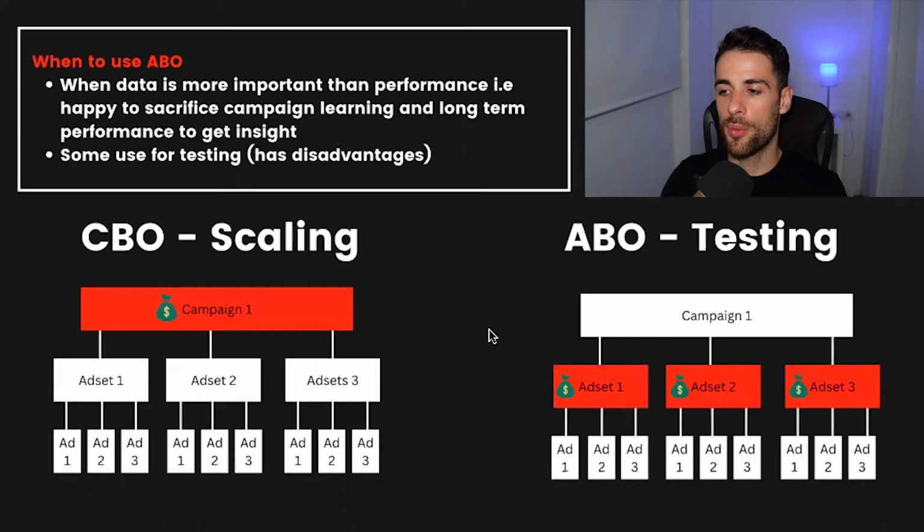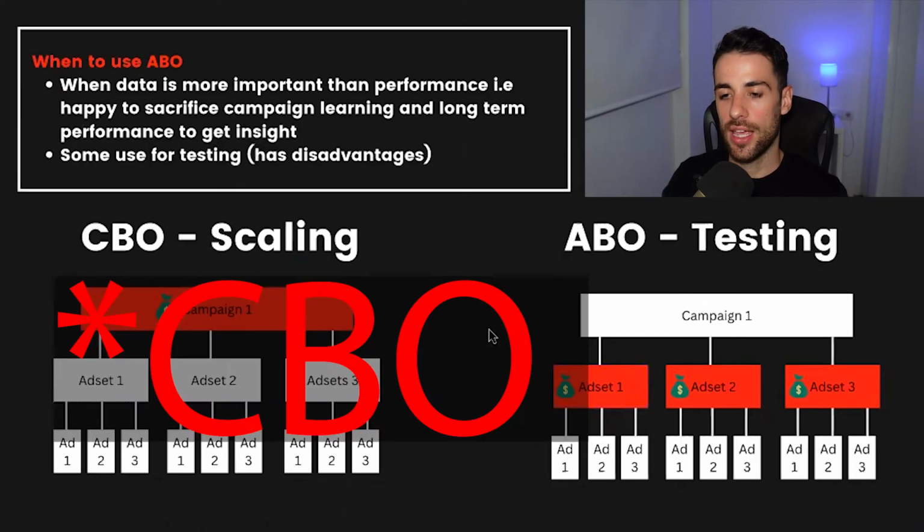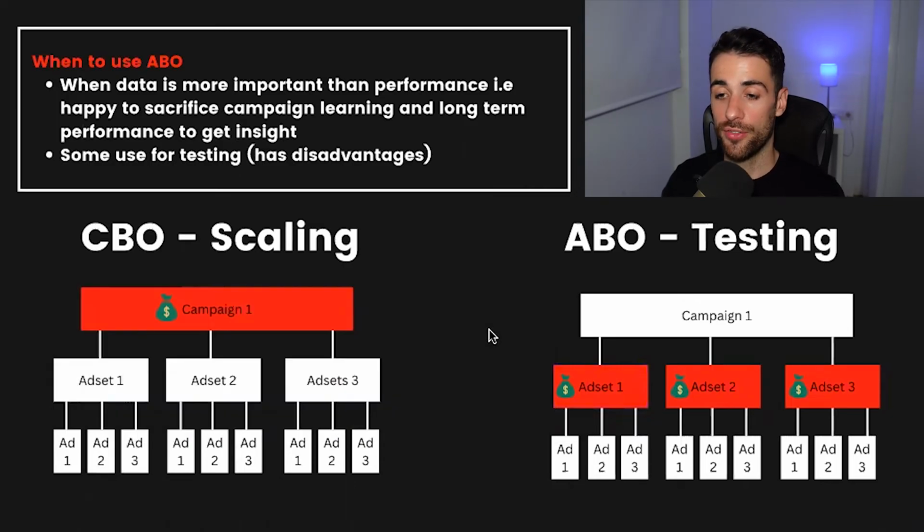Even if you're seeing better performance in ABO, it is just temporary. Let the machine do its learning. CBO in the long run is going to perform better for your business.